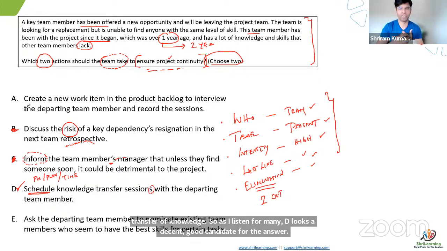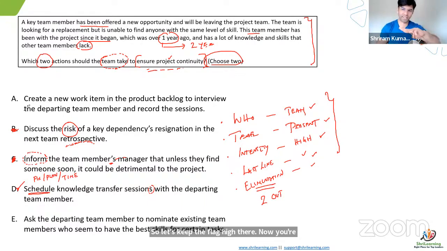Now we are almost close. You did 2 eliminations, pulled out, saying that 1 doesn't make sense by informing. 1 has a sentence that doesn't make sense, gone. Watch out in the main exam, PMI purposefully will make mistakes in the sentence. They use wrong English words. They make a wrong combination of sentence. While reading itself, you will get a feel that something is wrong. Back it up. Cross out. Best way to cross out. Now you did 2 out, you did 1 in. Okay. Now comes a super tough competition.